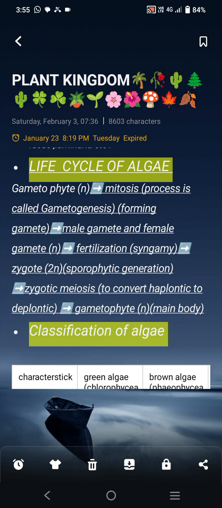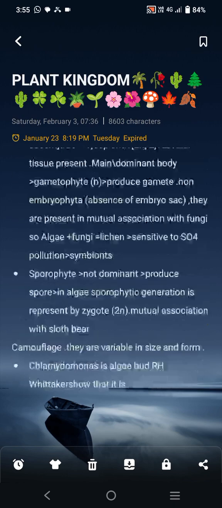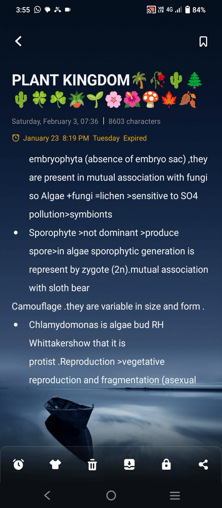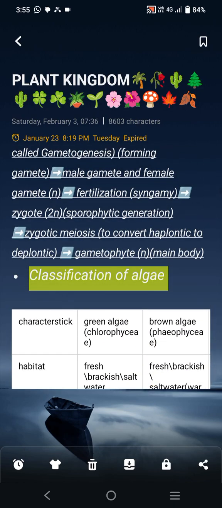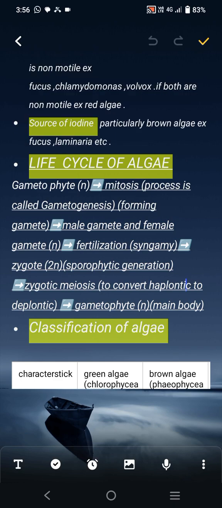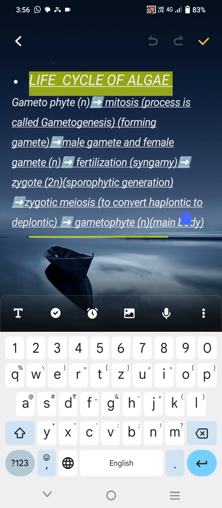We already discussed that the sporophyte is non-dominant, and in algae the sporophytic generation is represented by the zygote. Then zygotic meiosis takes place to convert diplontic to haplontic.